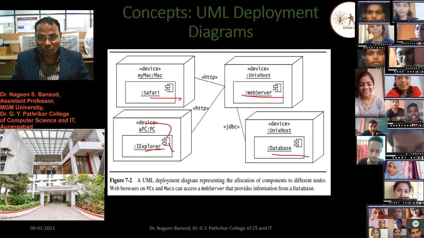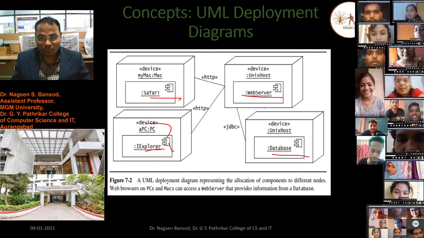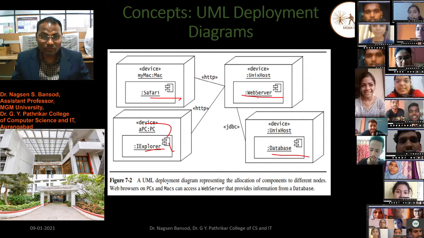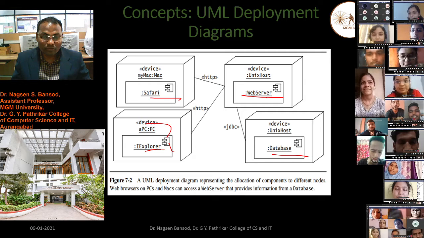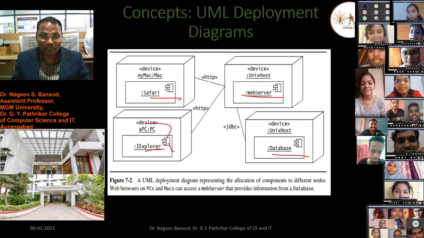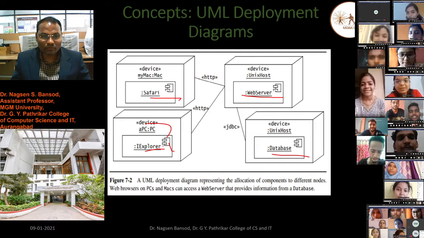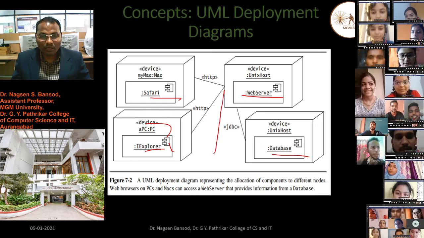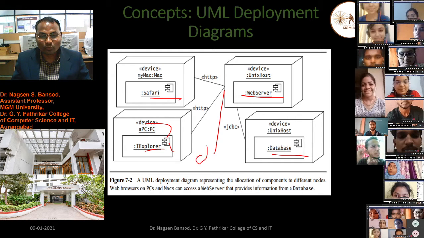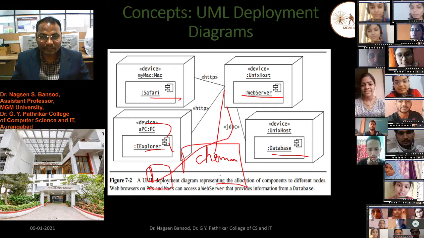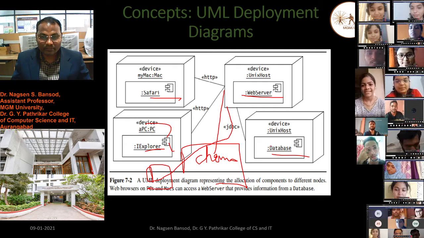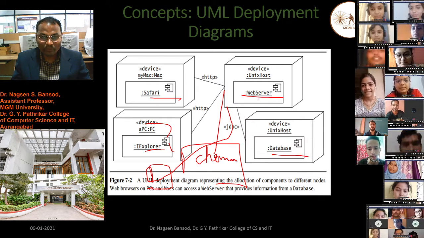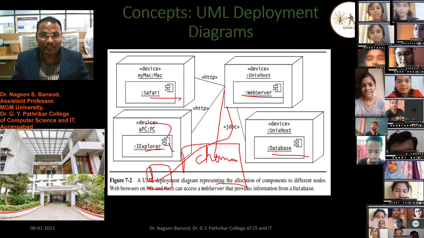In the database, data is stored. This web information is stored, and this will be accessed. This web server will distribute the data to the Safari browser as well as to the Internet browser, or if there is any other, Chrome, this will be accessed there. Data is accessed with the help of the web server from the database.